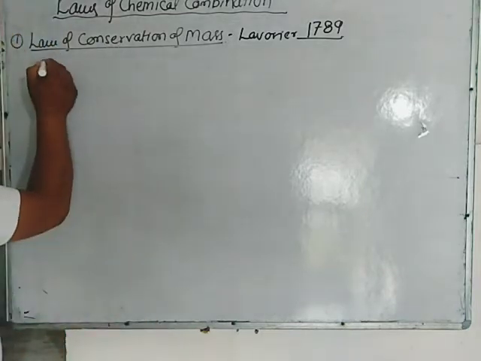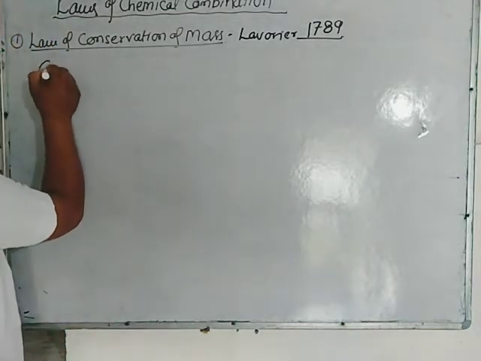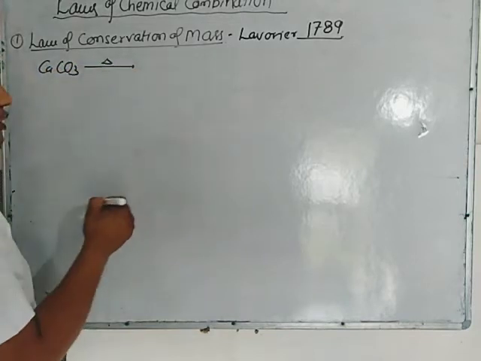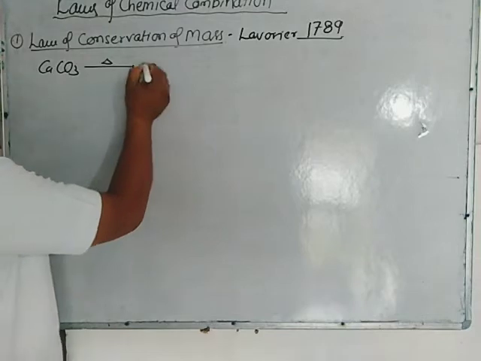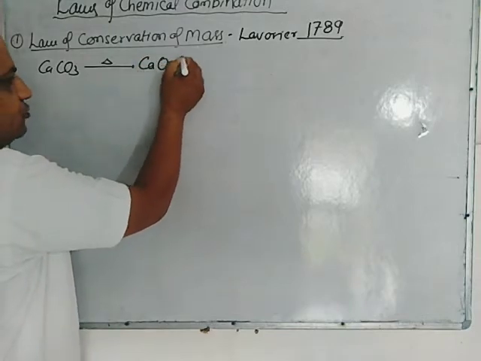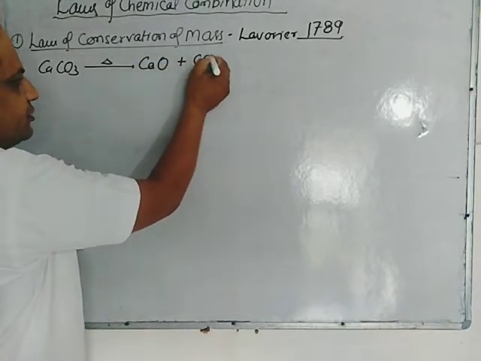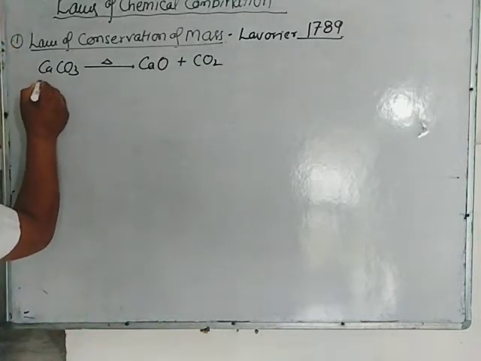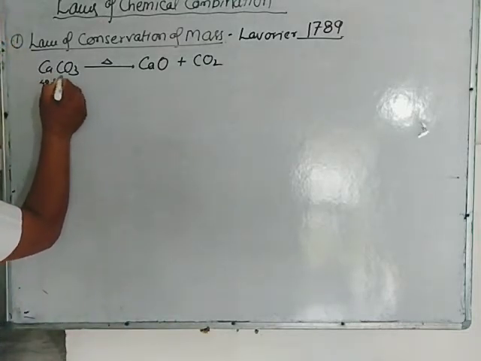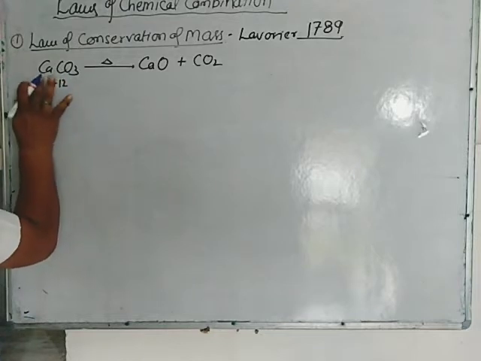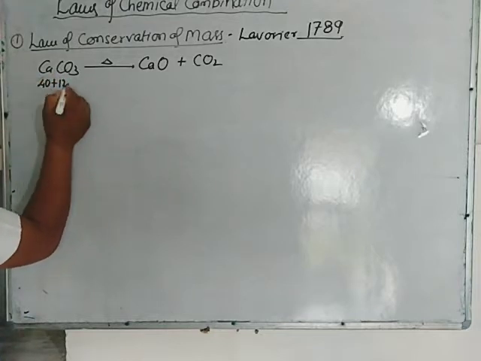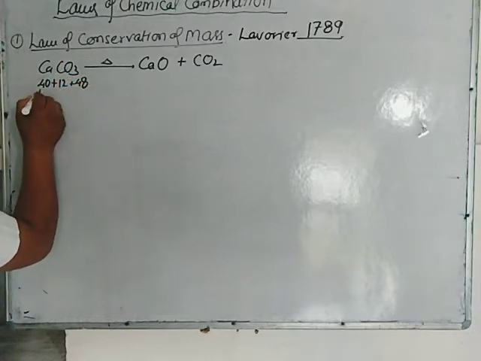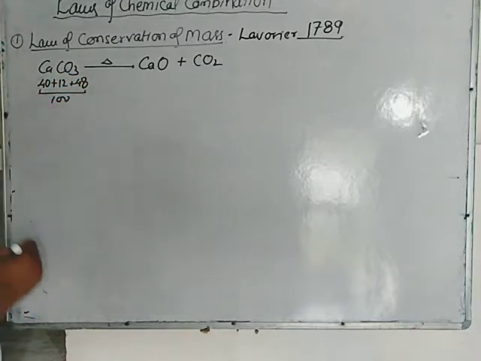For example, thermal decomposition of calcium carbonate. Calcium carbonate, when heated, dissociates into calcium oxide and CO2. Here, the atomic mass of calcium is 40 and that of carbon is 12, and 16 3s are 48. The total is 100.